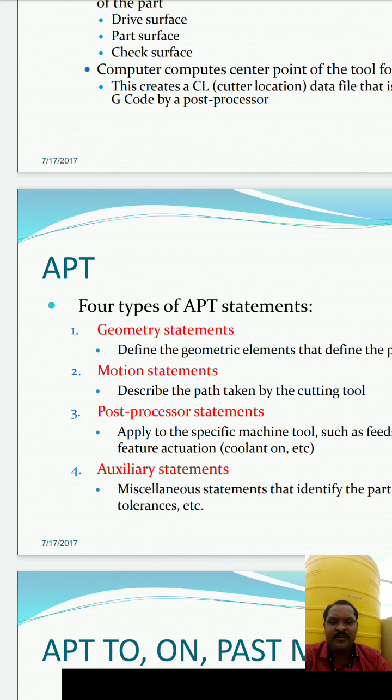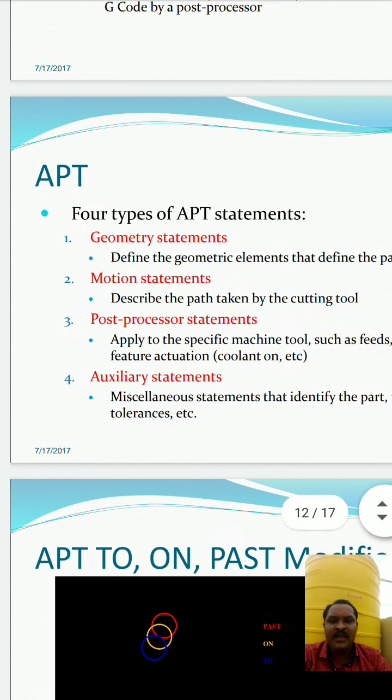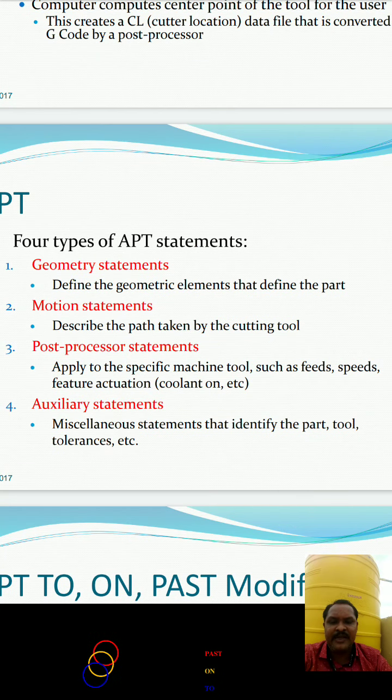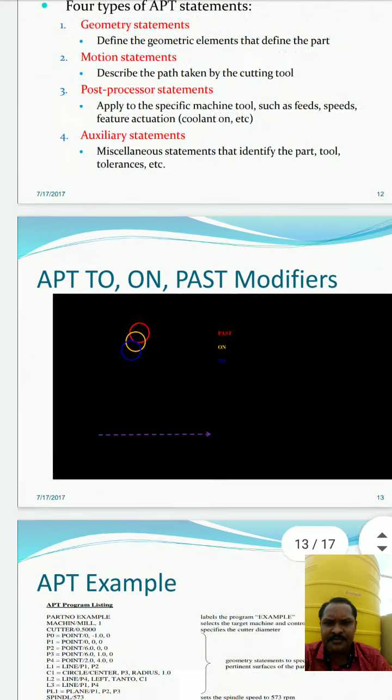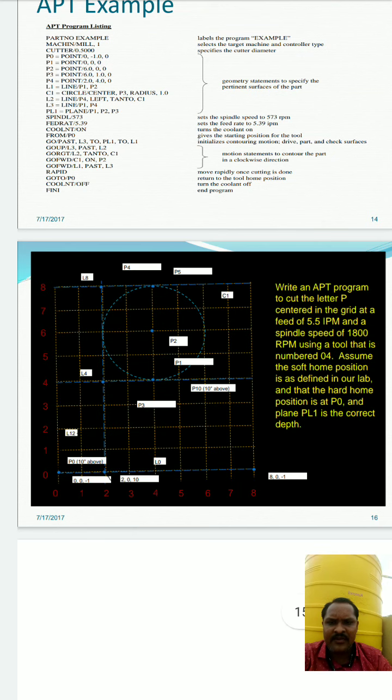Then post processor statements are nothing but your machine tool parameters, that is feed, speed, depth of cut, etc. These all come under the post processor statements. Then finally auxiliary statements, also called miscellaneous statements, identify the part, tool, tolerances, etc. These all come under the APT language.